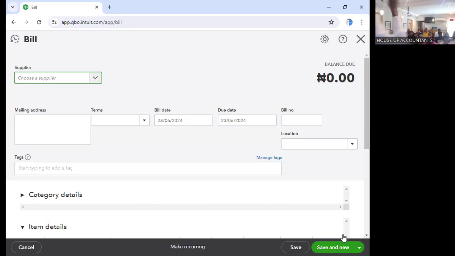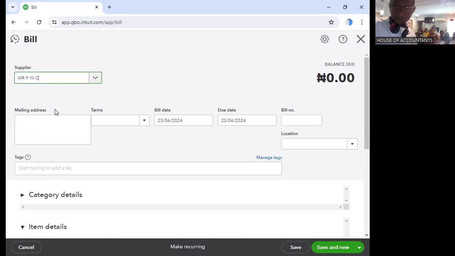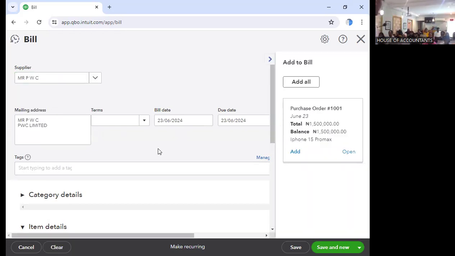The next thing is to let's pick Miss. Which one do we create purchase order for? PW, Abby. Once you click on PW, it will give you the order. Now, it's telling us that we have raised one purchase order.